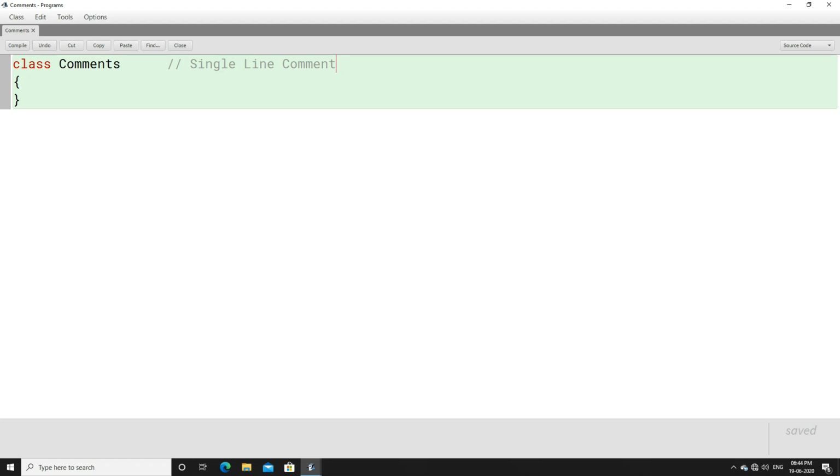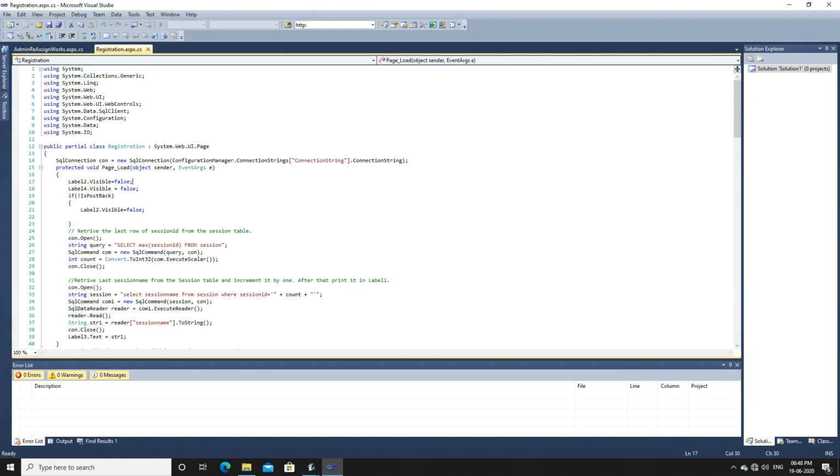I will show you this with an example. Here you can see this is code of C#. This is not Java code. I have a few Java codes where I have used comments, but I don't want to show you that one for security purposes. This is an example of C#, because comments are similar in all programming languages.